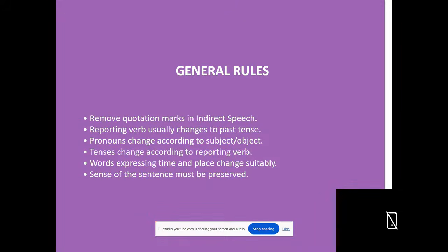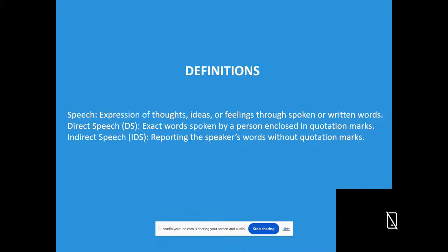First, let us see direct speech and indirect speech. Direct speech is the exact words spoken by a person enclosed in quotation marks. The actual words of the speaker, the exact words of the speaker, are known as direct speech. These words are always quoted in inverted commas or quotation marks.